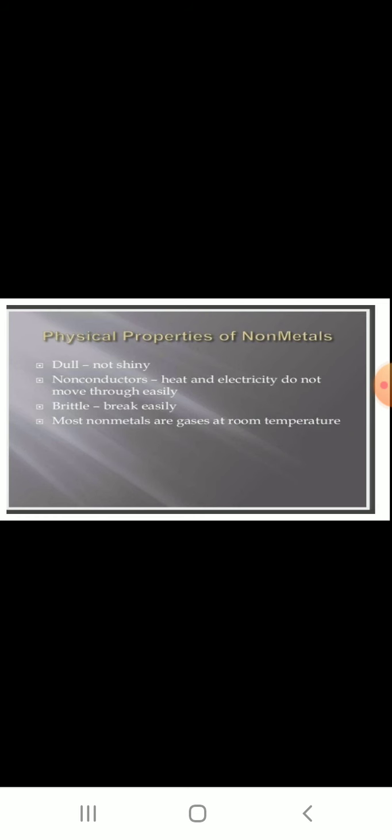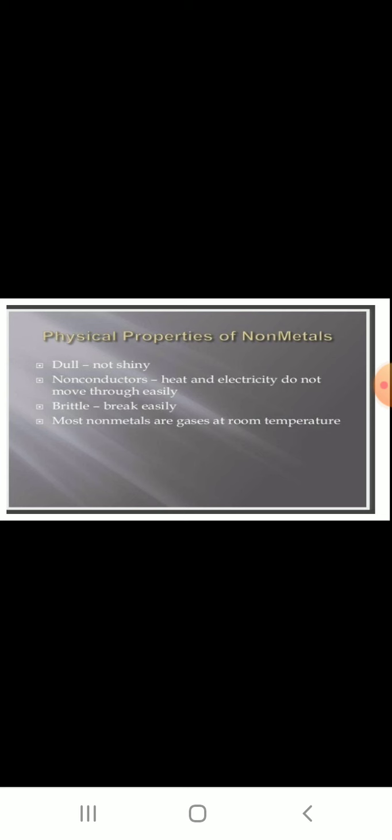Physical properties of non-metals. Almost opposite physical properties are there for non-metals. Non-metals usually are dull, meaning they will not show any shiny surface, but there is an exception called iodine. Bromine is a non-metal which is liquid in nature, but iodine shows a shining nature. Iodine crystals are shining. Even though it is a non-metal, it shows lustrous property. That is the exception.